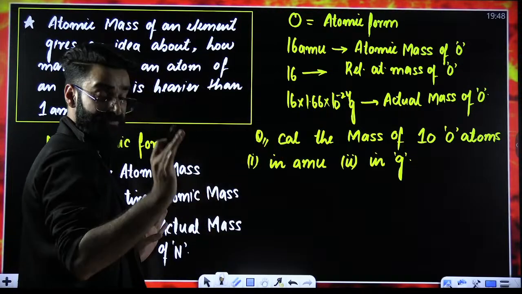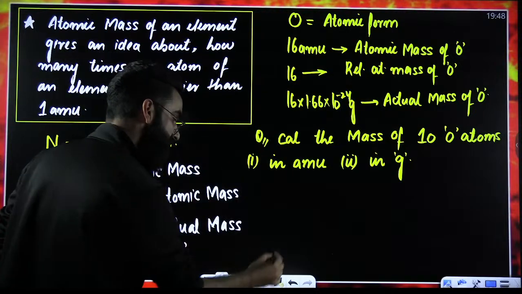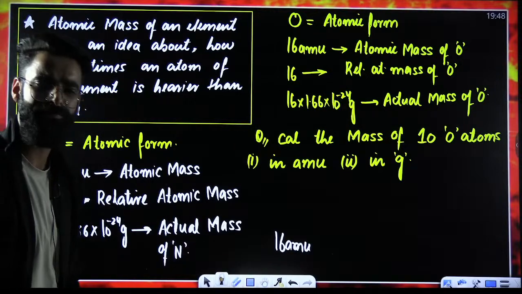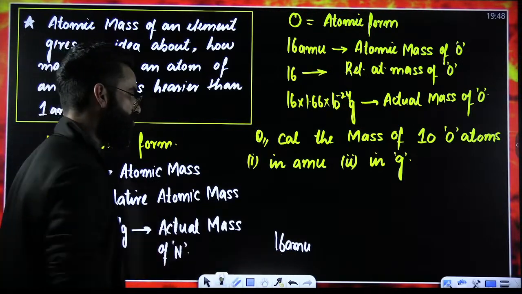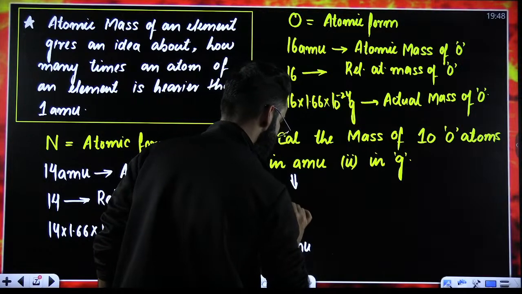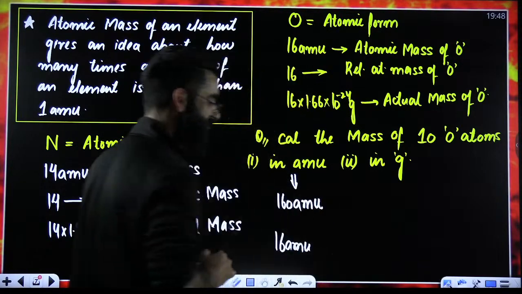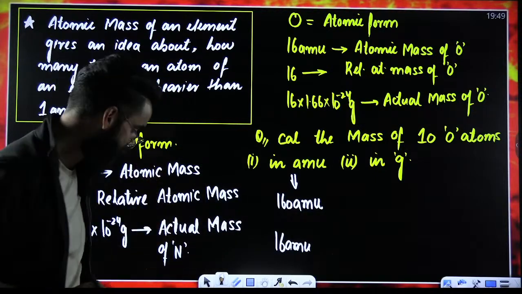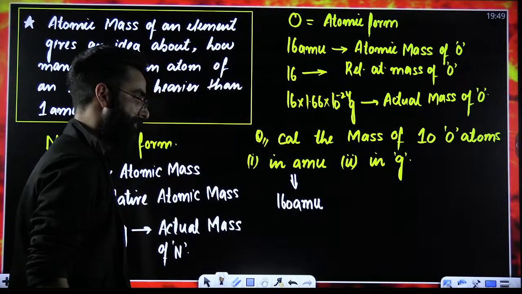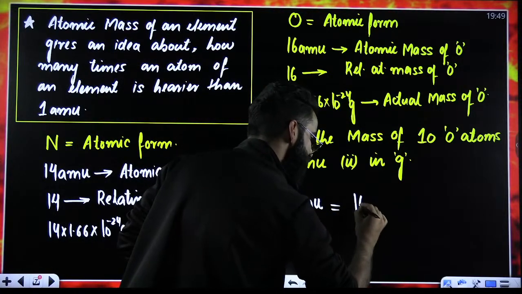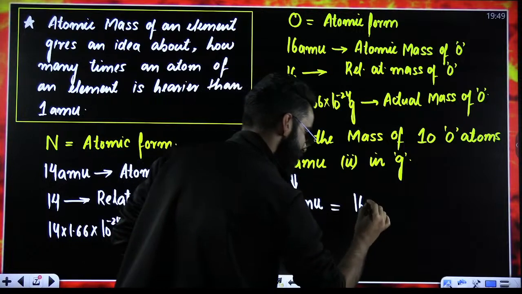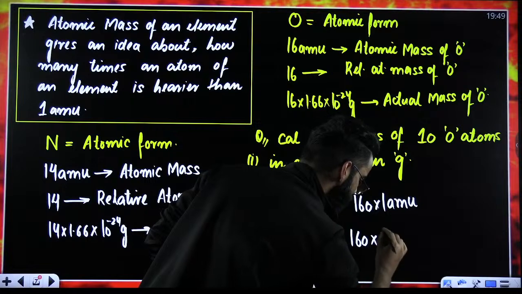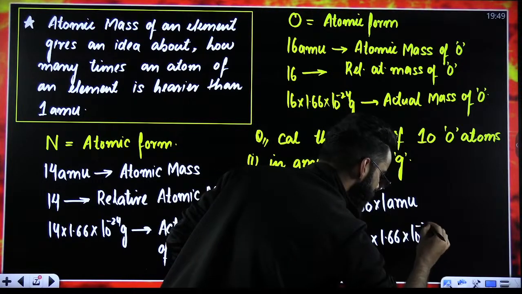See, the mass of one oxygen atom in AMU is 16 AMU. So what will be the mass of 10 oxygen atoms? Multiplied by 10, so it's going to be 160 AMU. This is the mass of 10 oxygen atoms in AMU. Now, you can write this 160 AMU as 160 multiplied by 1 AMU. Instead of 1 AMU, you can write 1.66 into 10 raised to the power minus 24 grams.